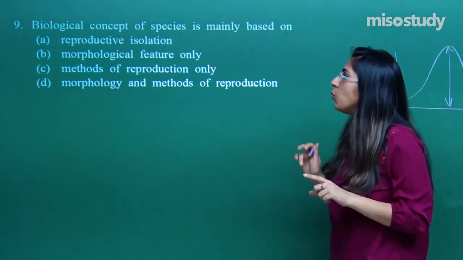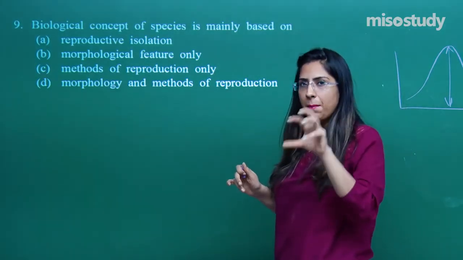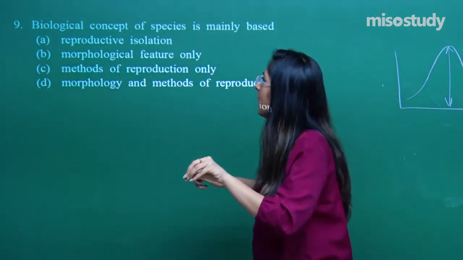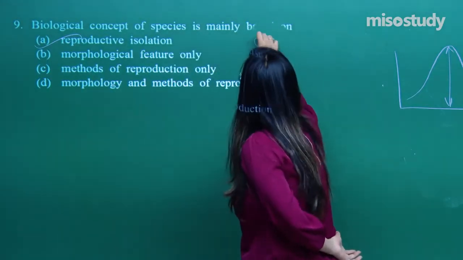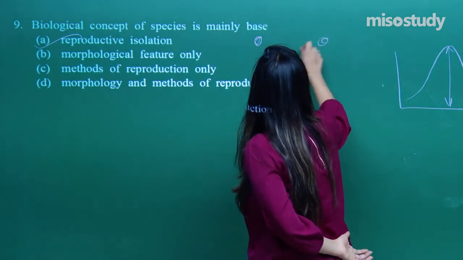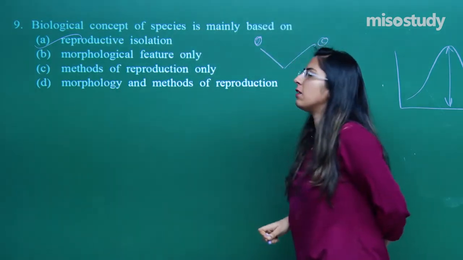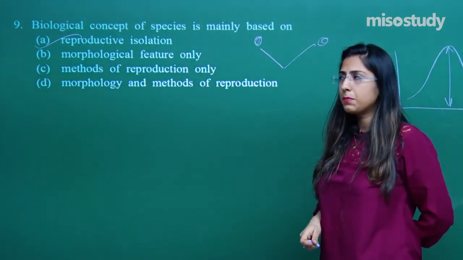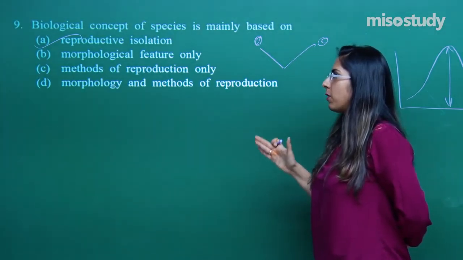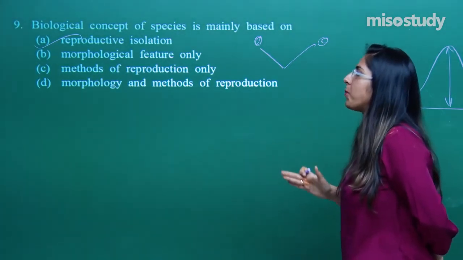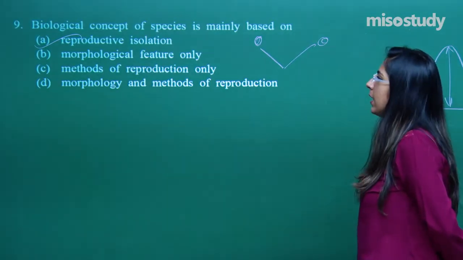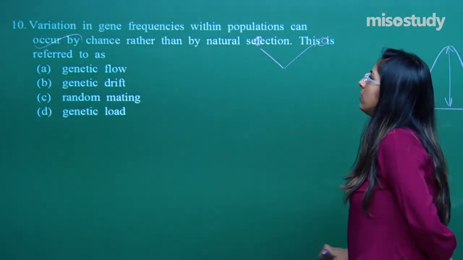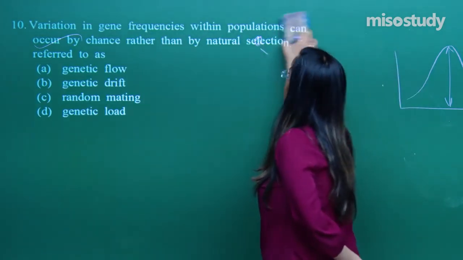They said that two members come under the same species if they are not reproductively isolated. That means one species and another species cannot interbreed with one another. Right? This was based upon reproductive isolation. The correct option for question number 9 is option A. Right? Let's talk about question number 10.